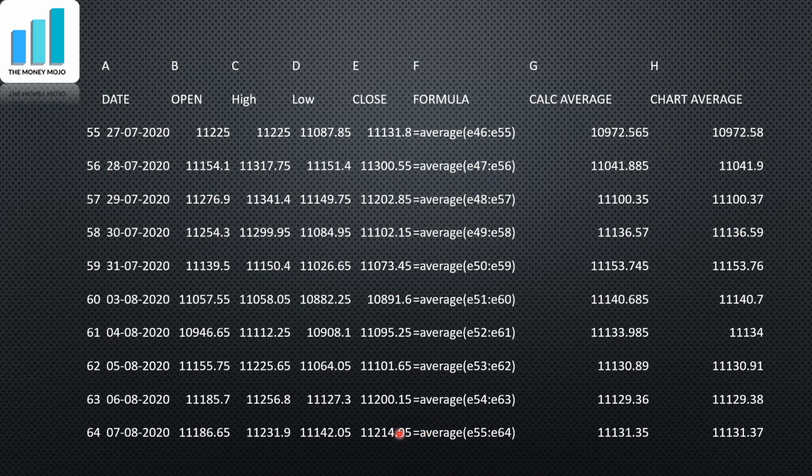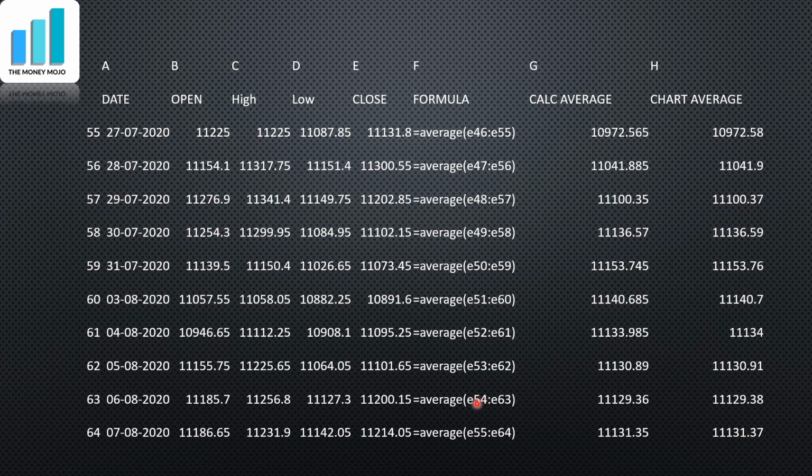If you are taking the average of the closing price, then the average formula is this. E55 to E64. So this is 64, this is the last day, and E55 is here. So this is the 10 days of average that is being taken, right? From here to here is the 10-day average, and it is plotted here, 11131.35. On the charts, the average that is plotted on this technical analysis chart is 11131.37. So this average we get in the Excel sheet is pretty much close to the average that we have got in the chart itself, because the charting software just calculates it on its own and puts it out there.